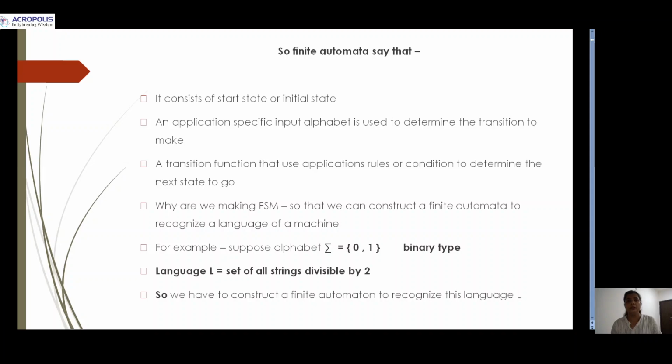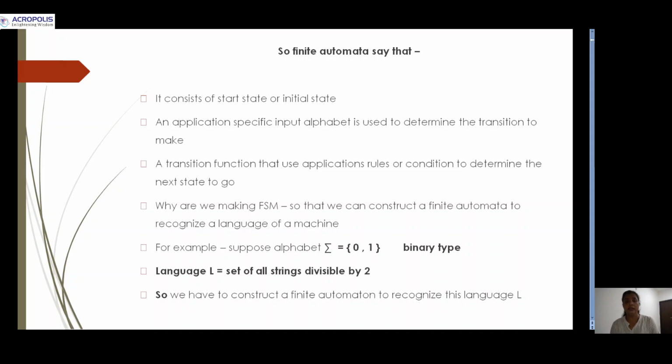Some key points about finite automata. It consists of a start state that is represented by q naught, as we have discussed previously, and next a finite input alphabet. It is used to determine the transition to make, and next the transition function, as we have discussed. Transition function is a mapping from the state with input symbol to the output state, or next state.